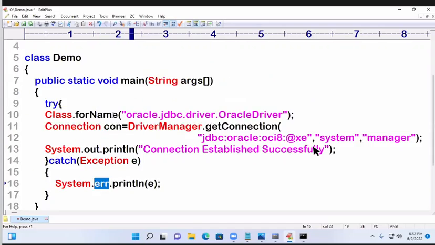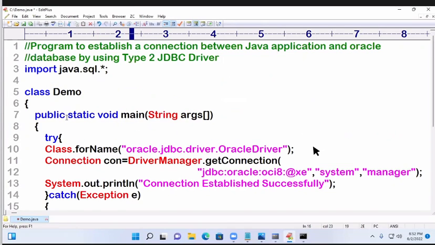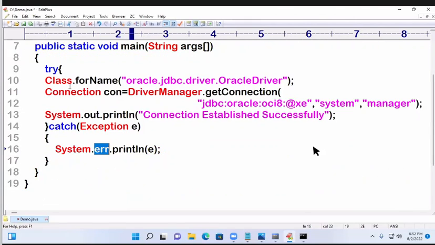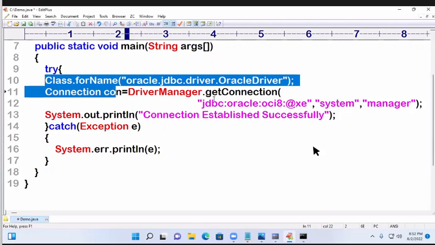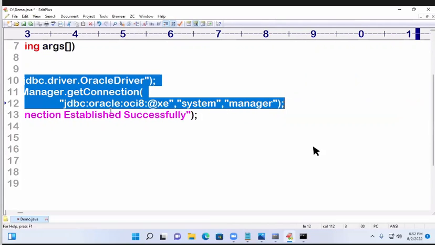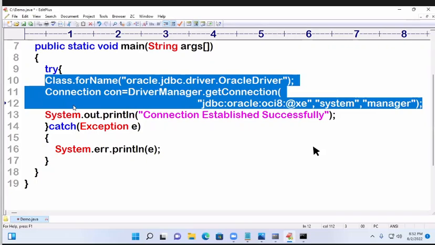Okay. Now, this is a program to establish the connection between a Java application and an Oracle database by using the type 2 driver. After these two steps only, we can perform the task. So every day this is required. These two lines are required every day. After that, we'll perform the task.